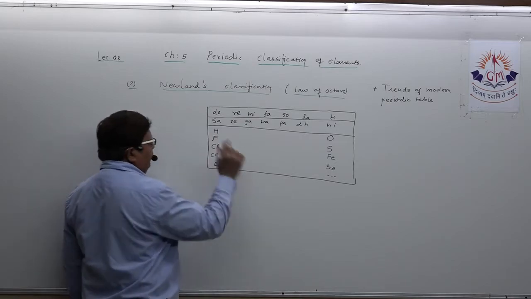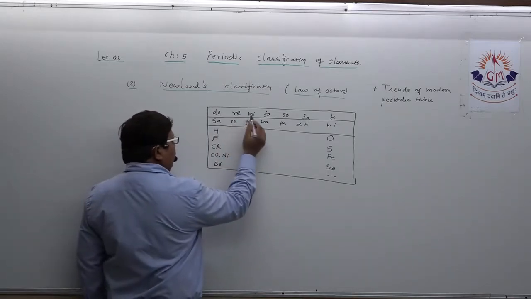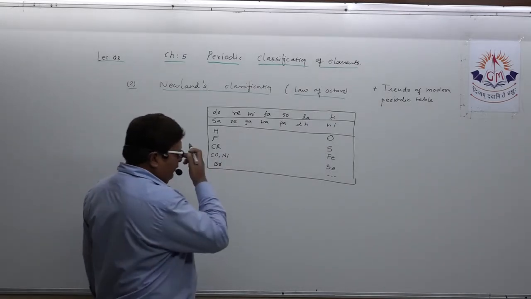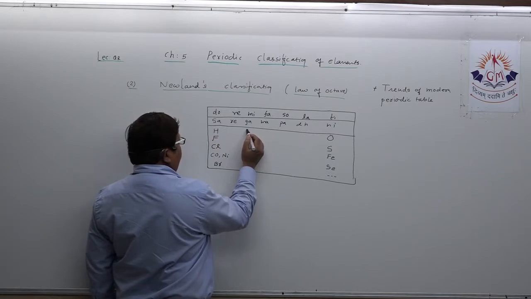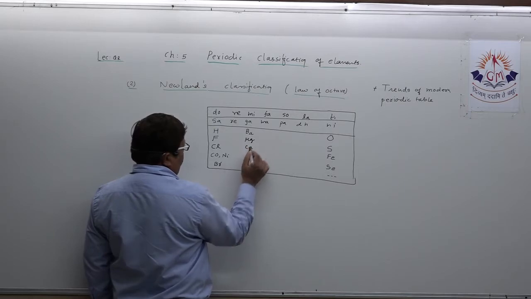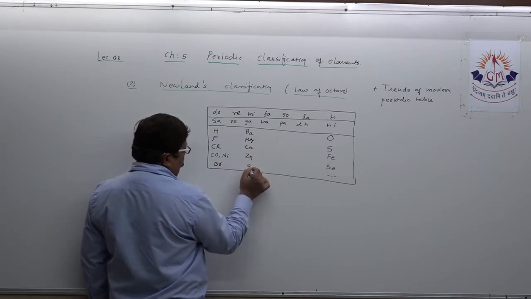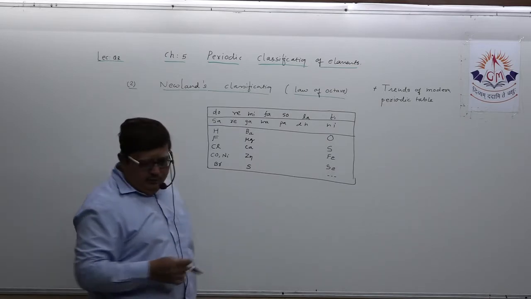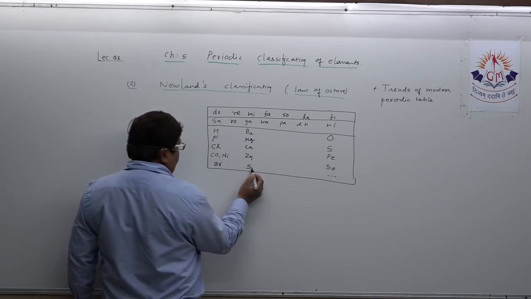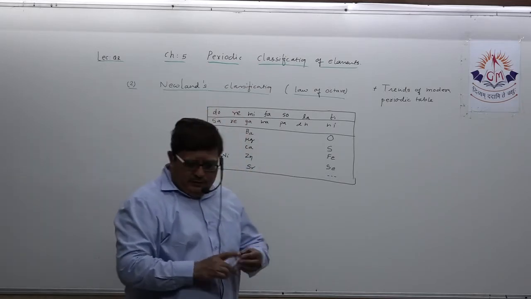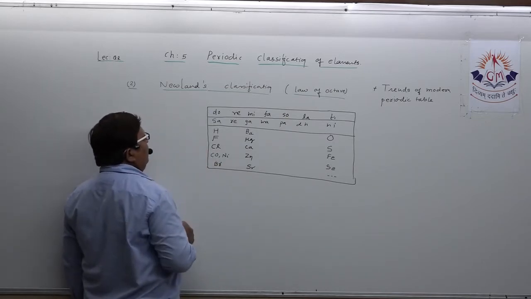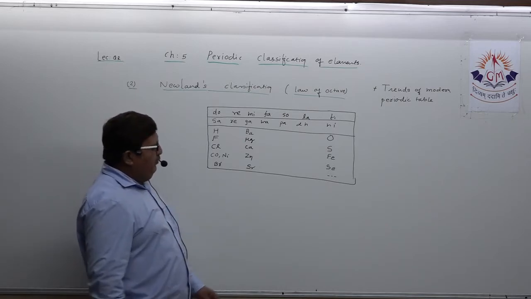and nickel. Then you also can remember it as, for example, BMC: barium, Mg, Ca, Zn, and silicon, Sr. This way you need to remember. Only try to remember this much. This is necessary for you to have a quick look at Newland's law of classification.